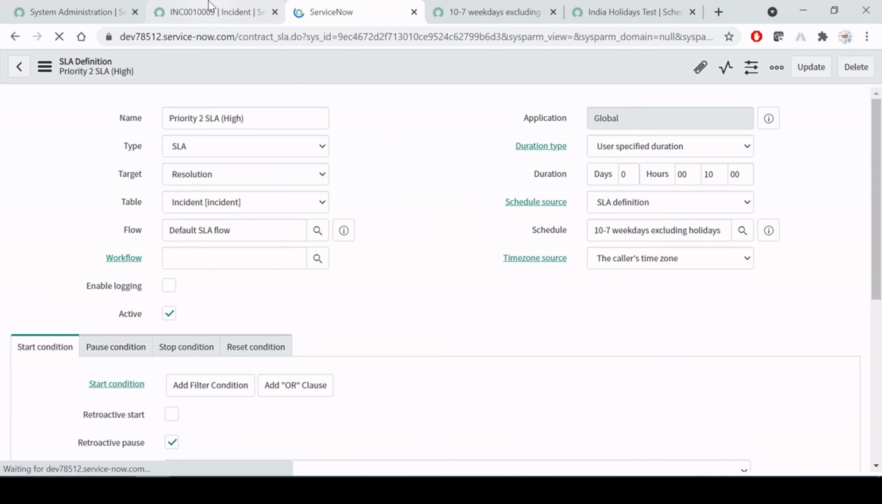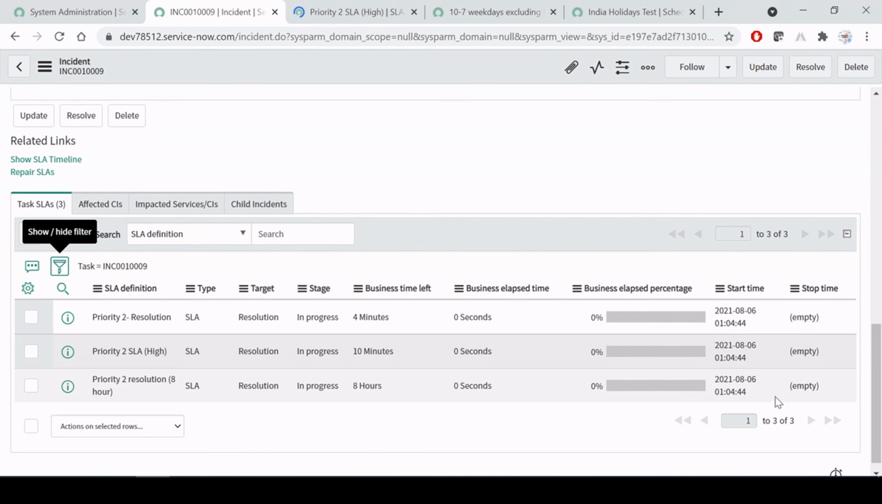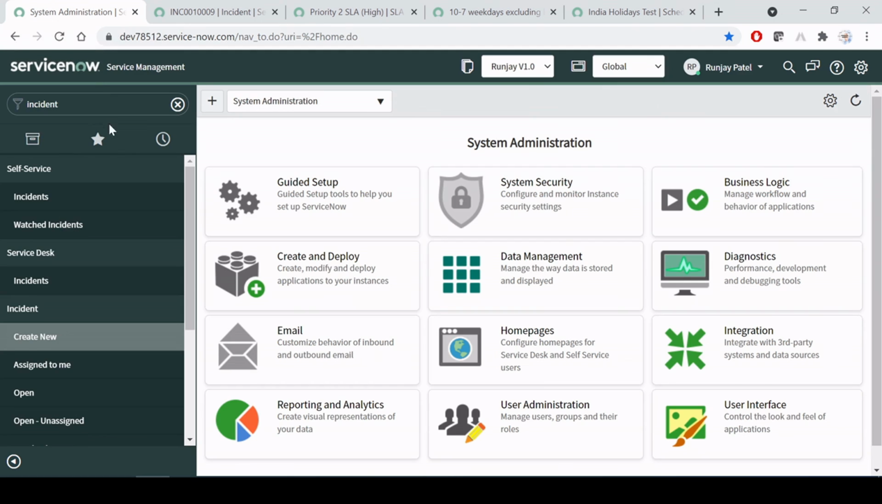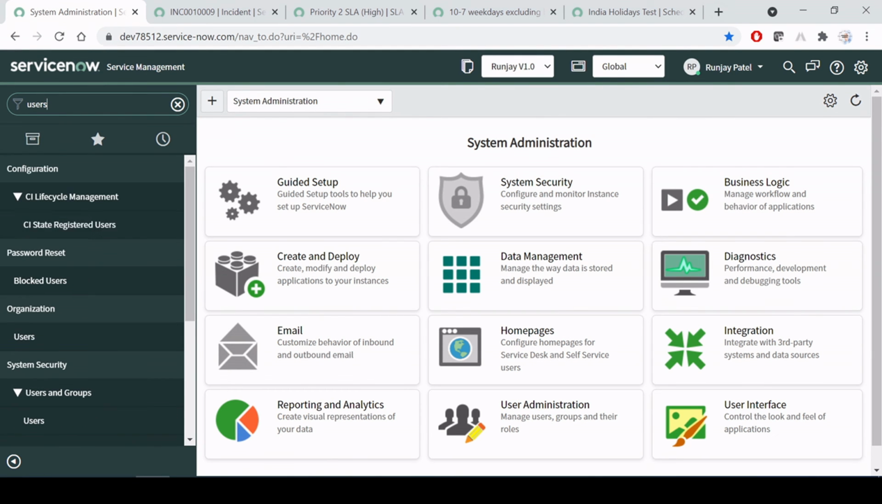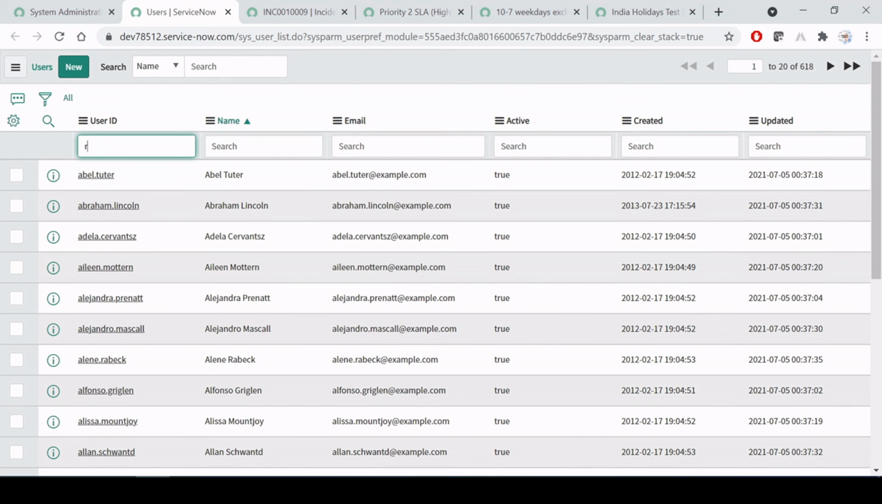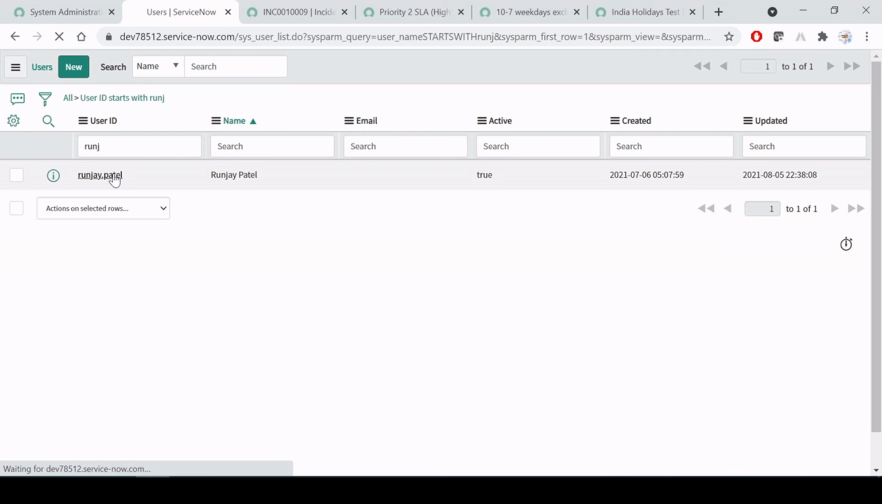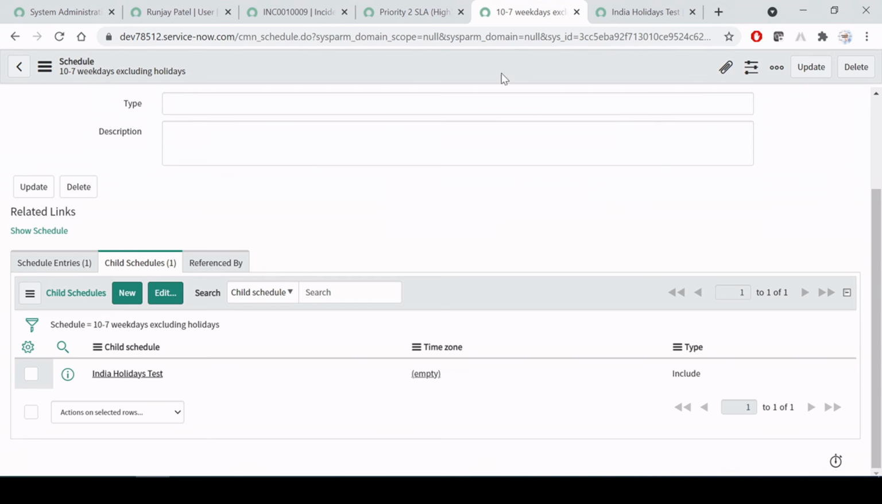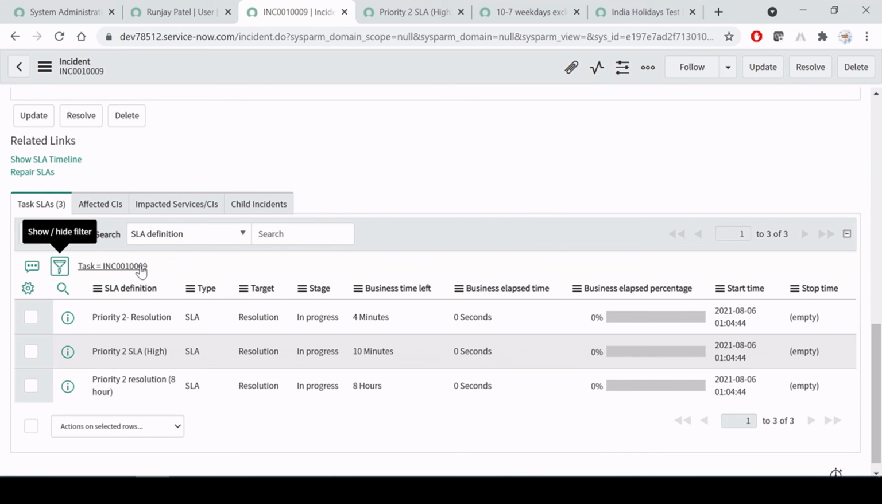And you know why this is not running: because we have set the time as caller time zone, and if you see my time zone, Los Angeles is the time zone for me. Let me show you that as well, because SLA will take care of many things, right? As you can see here, the system American Los Angeles time zone is there. So the schedule which we have applied does not fall under that time zone. Because of that, this is not running, right?